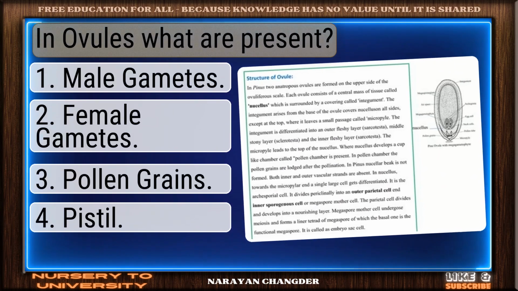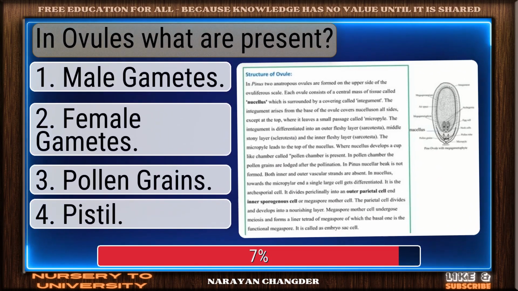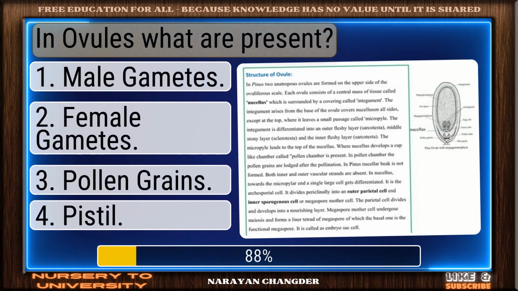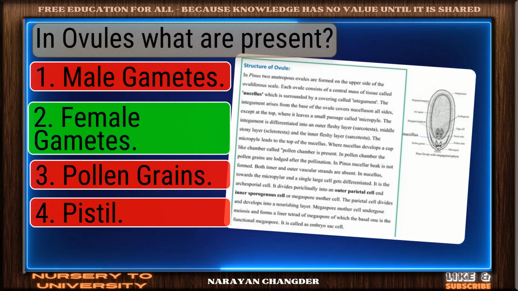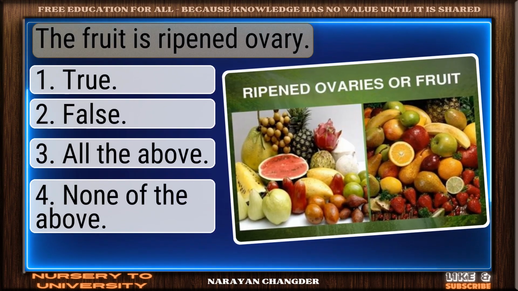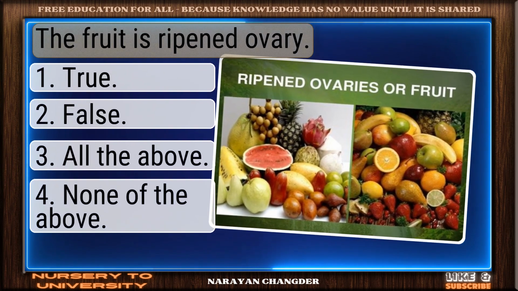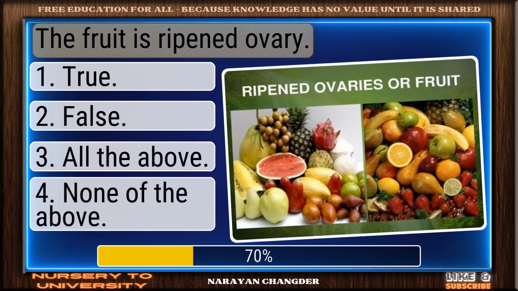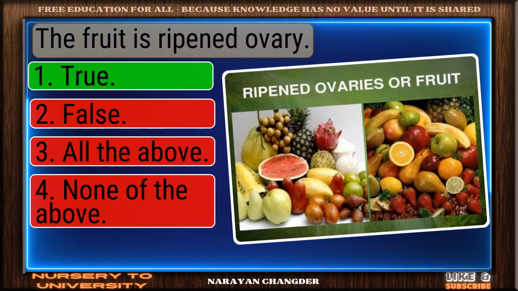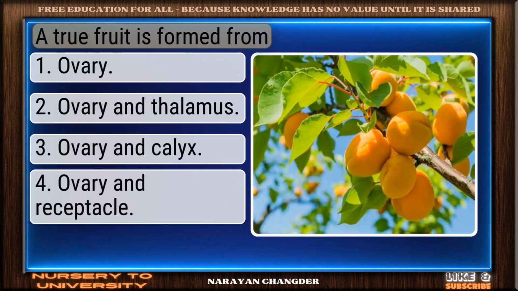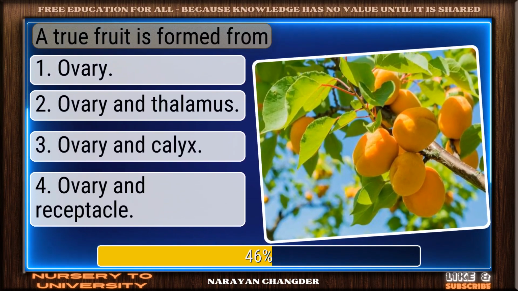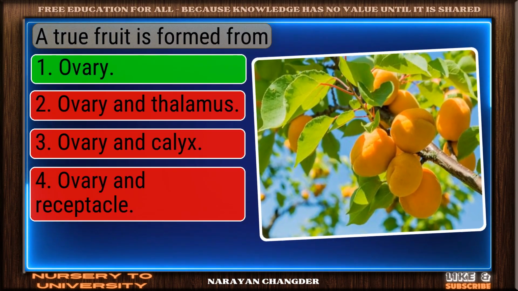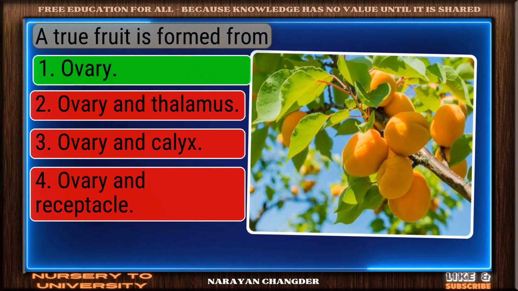Question number 220. In ovules, what are present? Sharp thinking. Female gametes is the right choice. Question number 221. The fruit is a ripened ovary. Well reasoned. True is the correct choice. Question number 222. A true fruit is formed from? Bravo. Ovary is the answer.